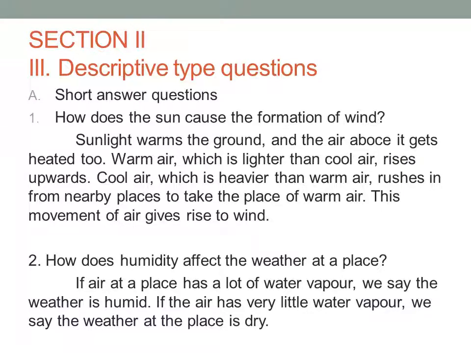First one, how does the sun cause the formation of wind? So what you have to write? Sunlight warms the ground and the air above it gets heated too. So compared to cool air, the warm air is lighter. So the cool air is heavier than warm air. So what it will do? It rushes in from nearby places to take the place of the warm air. So this movement of air gives rise to wind.